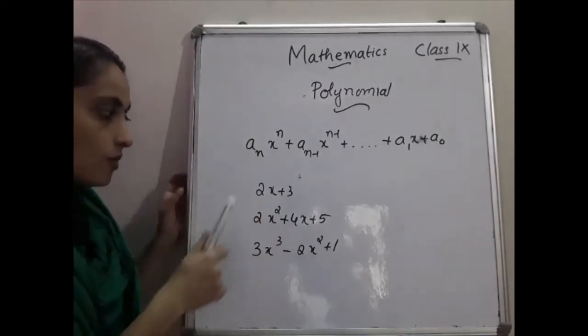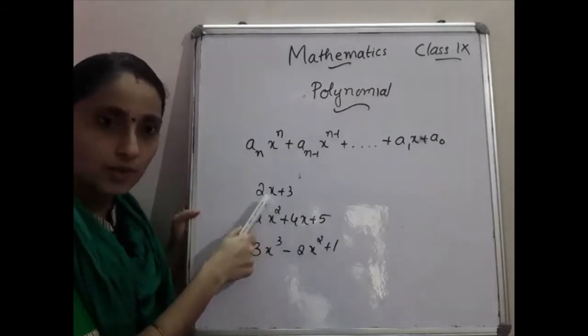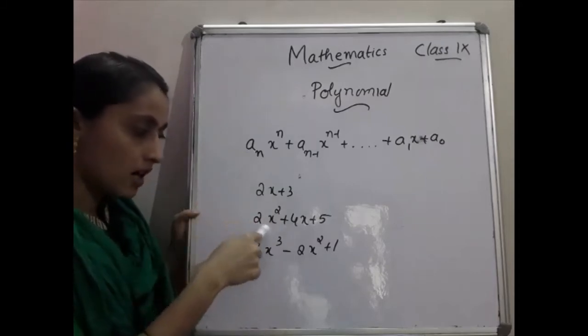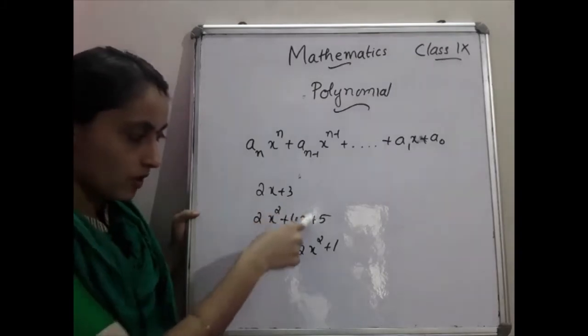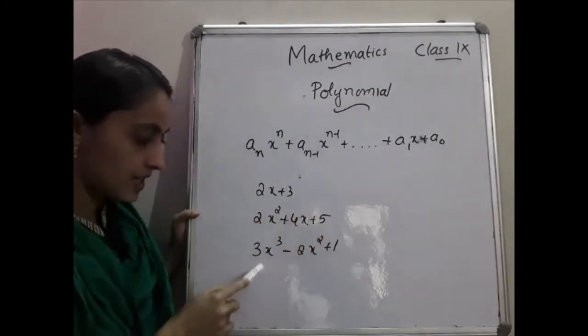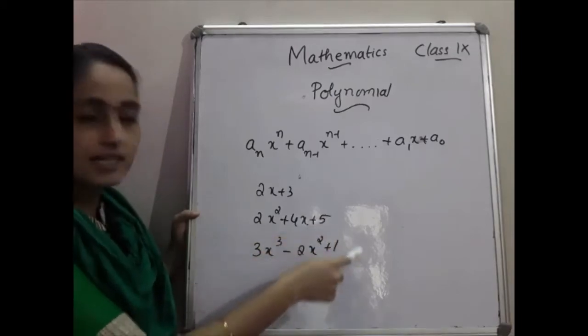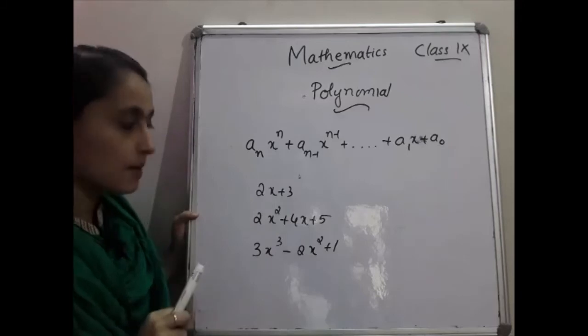So can you say how many terms? The next concept is terms. How many terms does this polynomial have? 2 terms, 2x and 3. Well, what are the terms of this polynomial? 2x square, 4x, 5. 3 terms are there. This one, 3x cube minus 2x square plus 1. Okay, so that is what we mean by the terms of the polynomial.